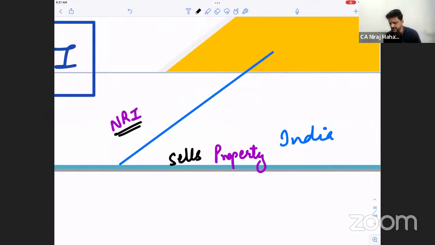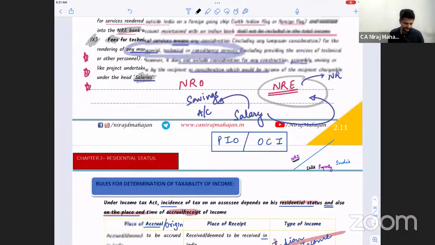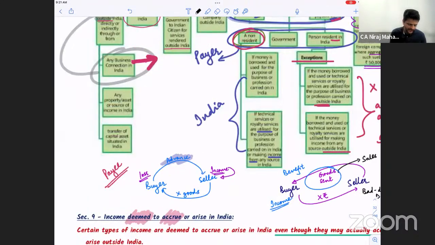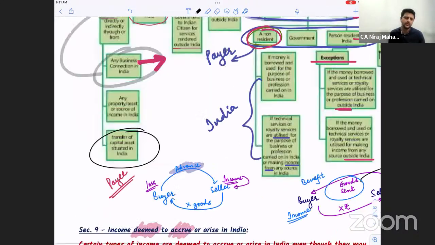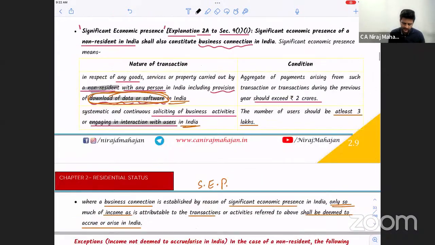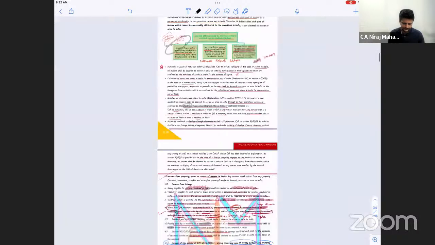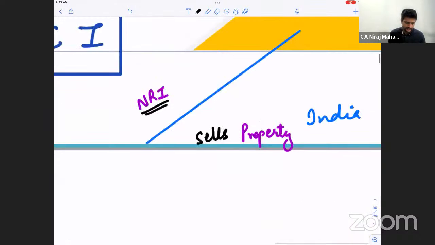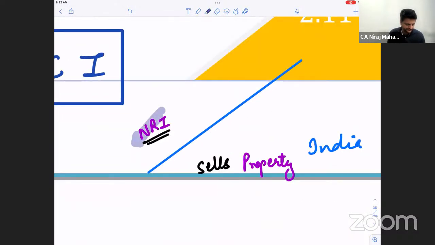Then we don't even have to check directly about section 9. This point was given in the diagram. Check here: transfer of capital assets situated in India. It was taxable or not? Yes, it is taxable.